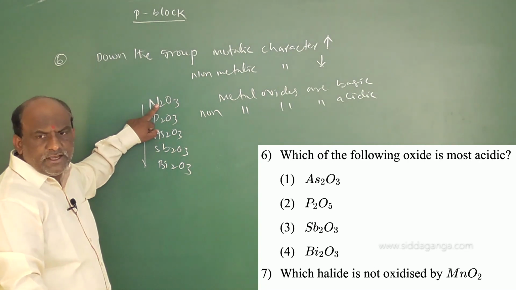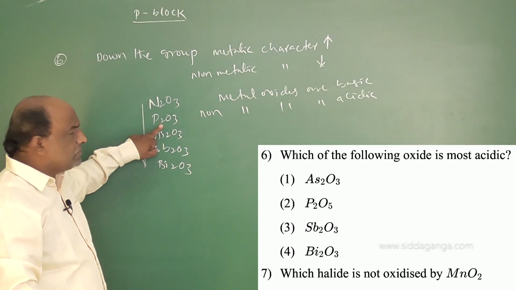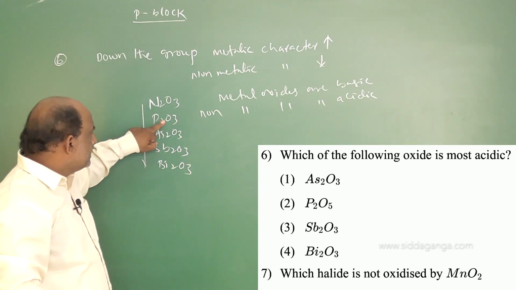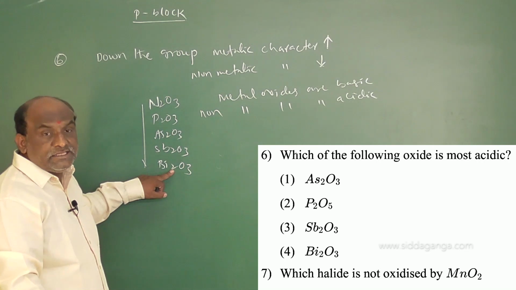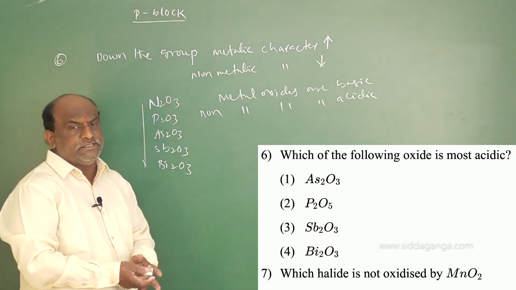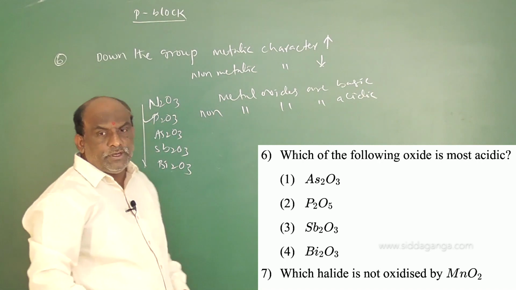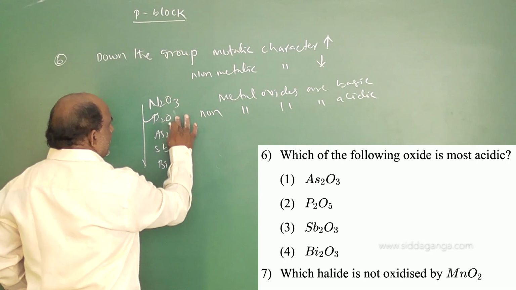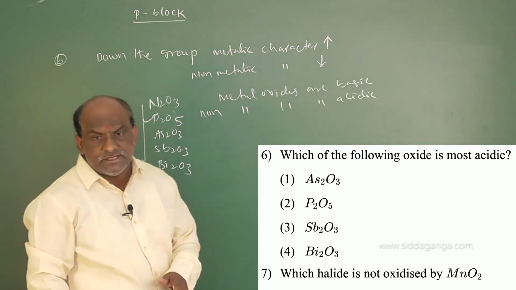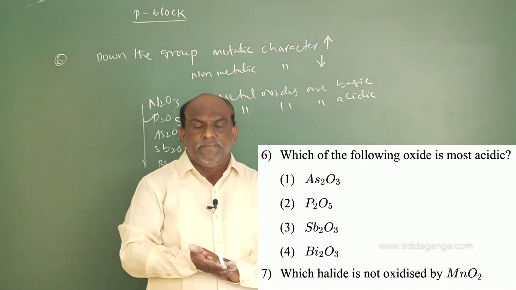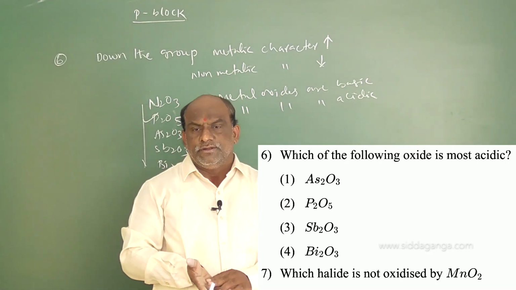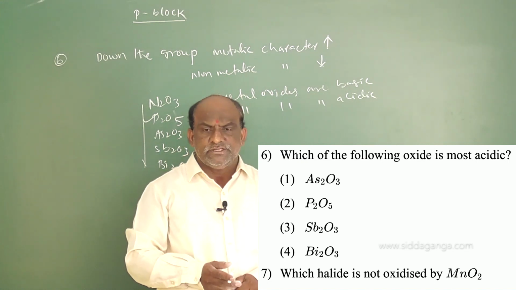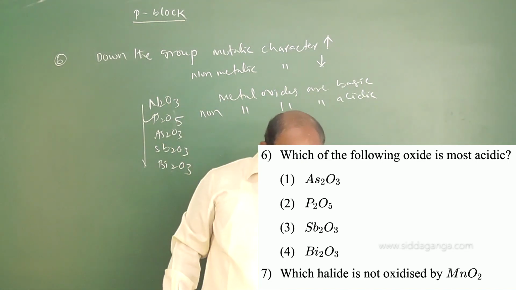So here this option was not there, N2O3. After N2O3, the next one is P2O3. P2O3 is the most acidic. Bi2O3 is least acidic, that is, it is basic. So the right option is P2O3. P2O5, the pentoxide, is a stronger acid than the trioxide. Actually in that example they should have given P2O3, but instead P2O5 was given; there is no difference. So the right answer for question number 6 is option number 2, that is P2O5.